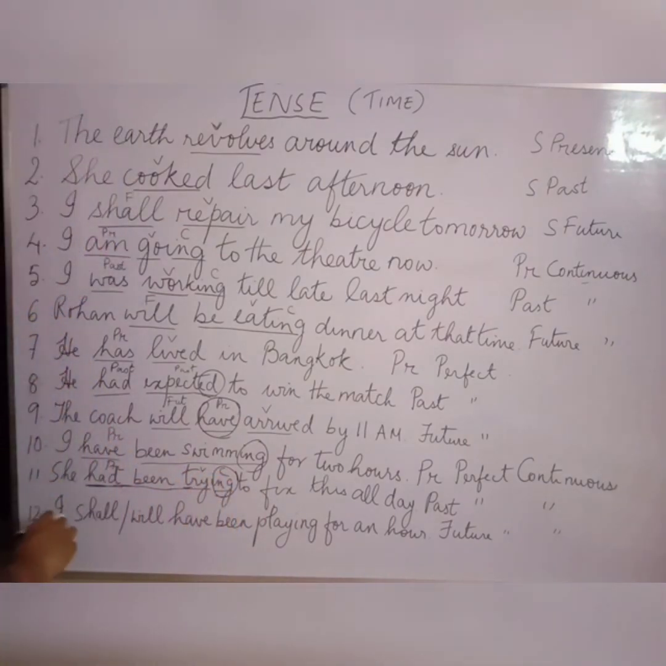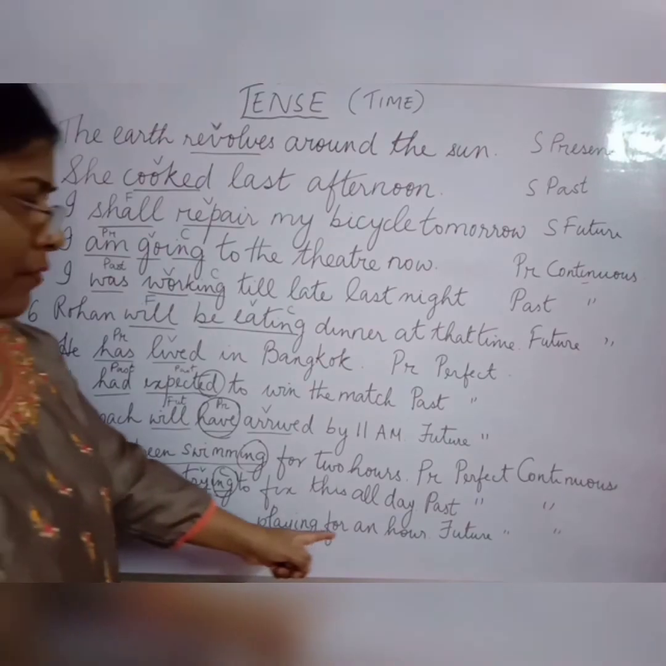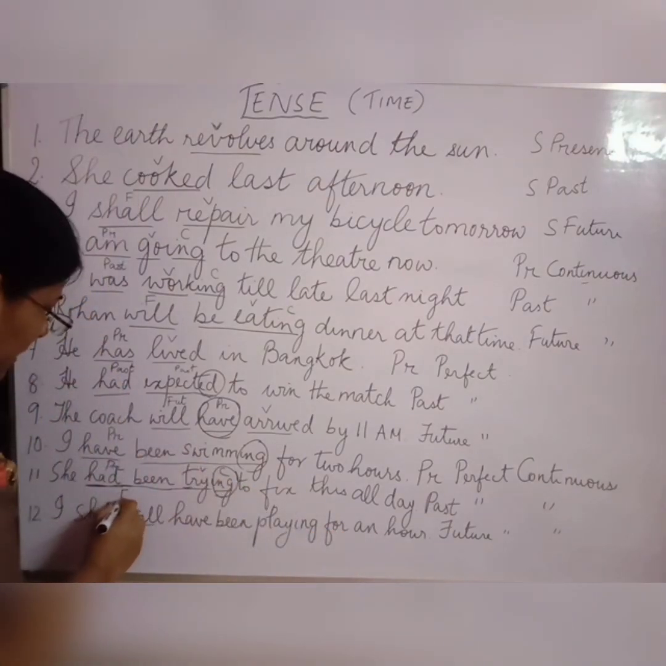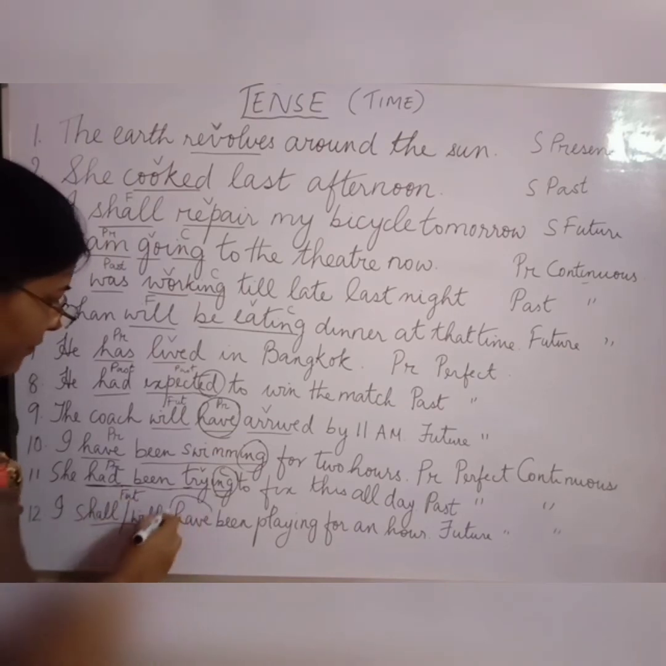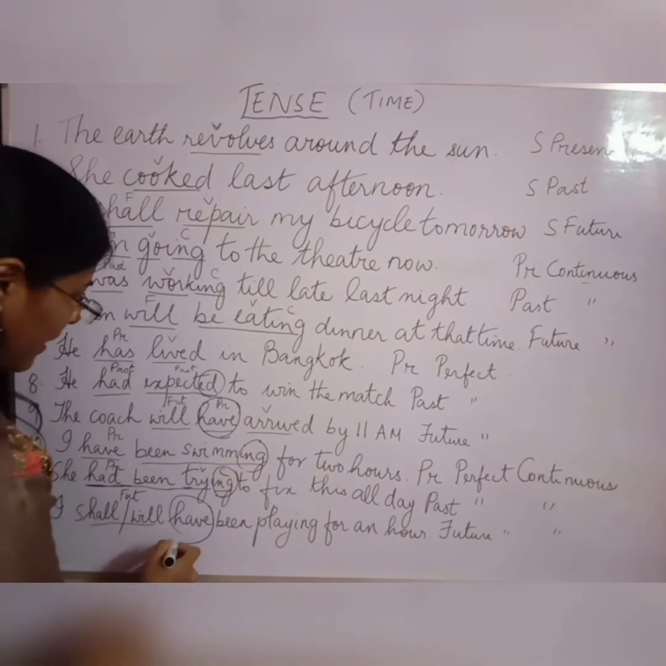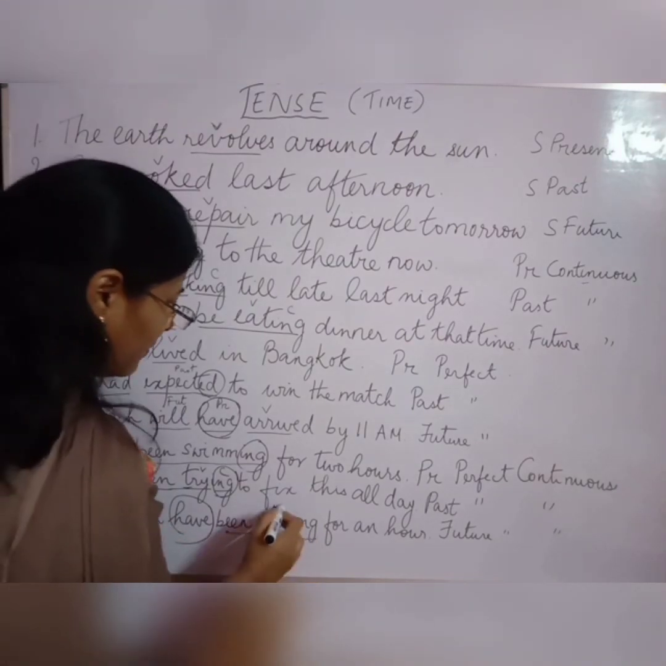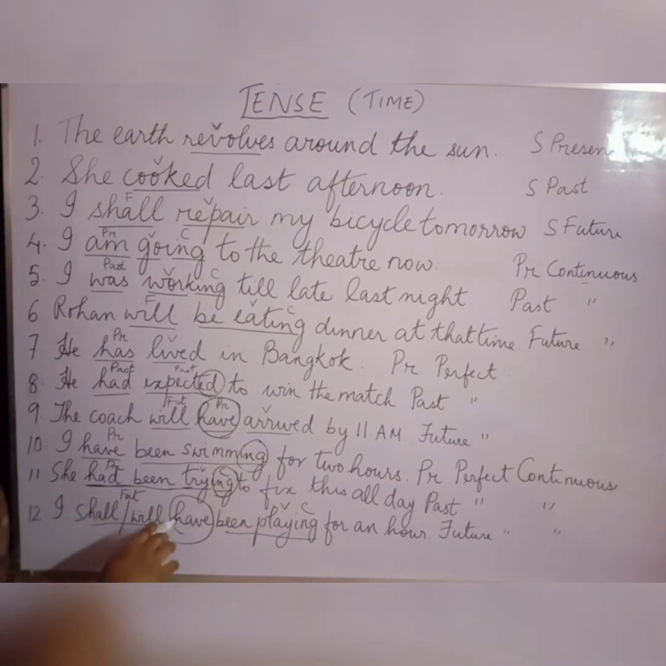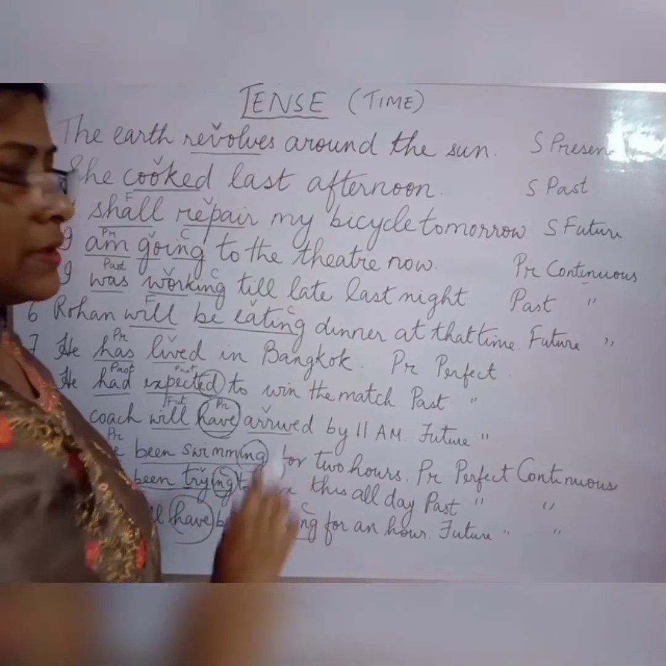The last sentence you see, I shall or will have been playing for an hour. Shall or will indicates future. Have, it's perfect. Been playing. Playing is the verb, ing is the continuous form. So I shall have been playing is future perfect continuous tense.